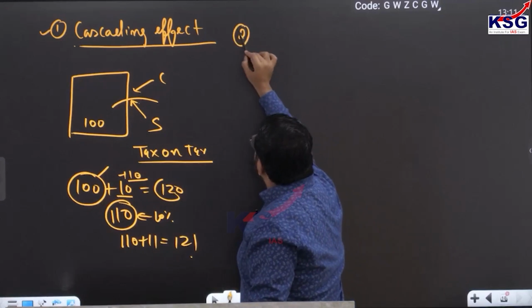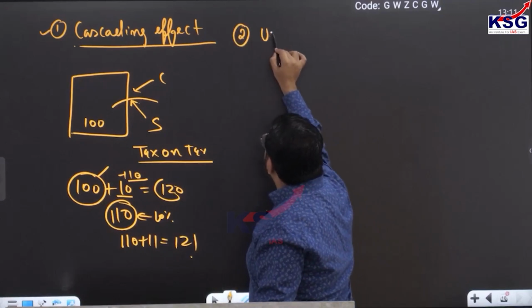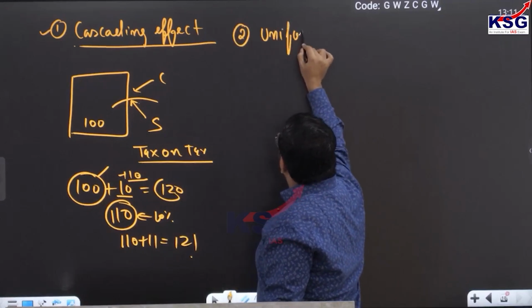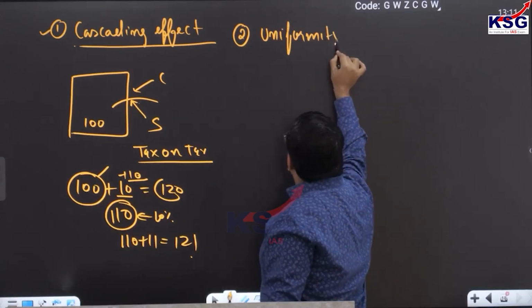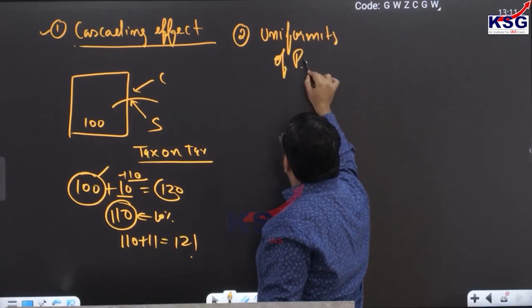Second, GST has also brought uniformity of prices.